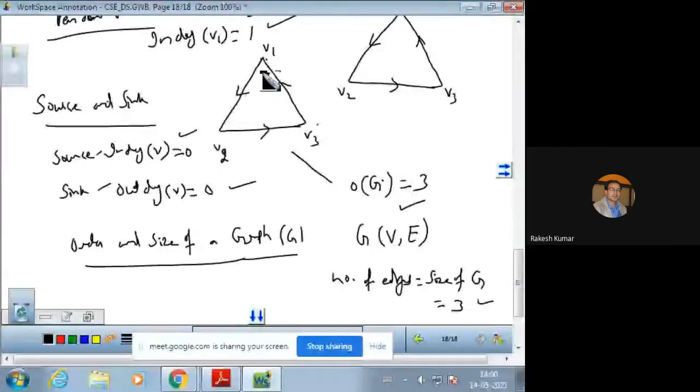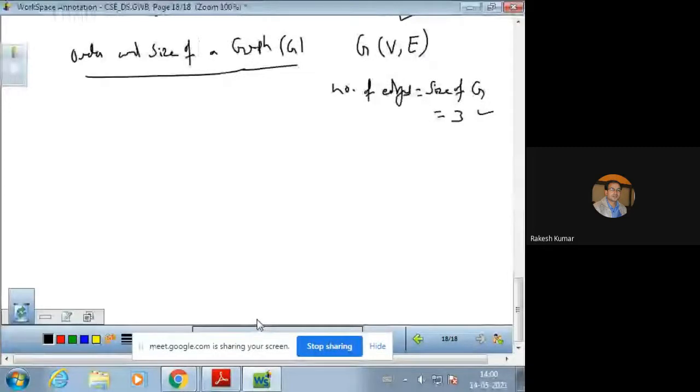V2 and V3 are adjacent. Non-adjacent vertices are also there. Suppose we have a rectangle. This is a closed graph actually. V1, V2, V3, V4. So V1, V2 are adjacent, but V1, V3 are not adjacent because there is no direct edge between V1 and V3.